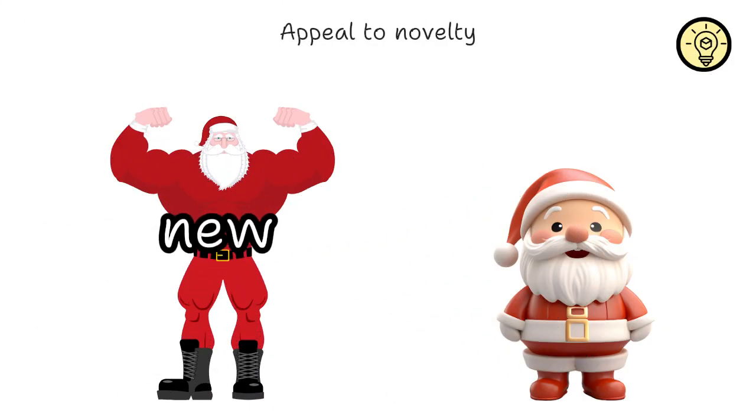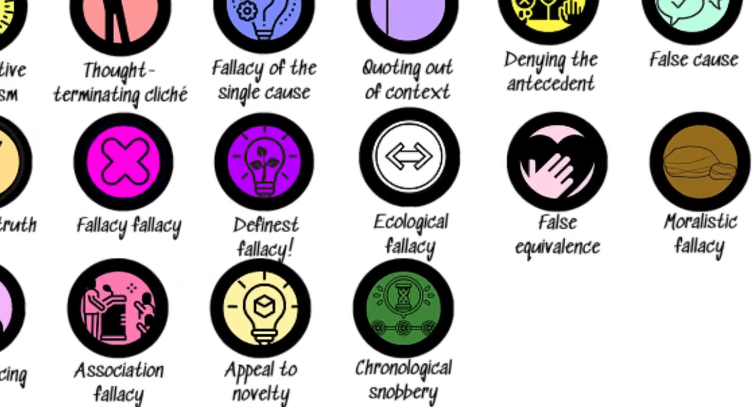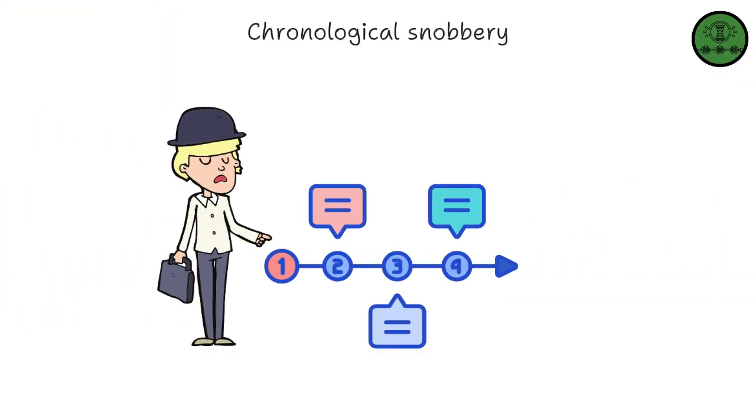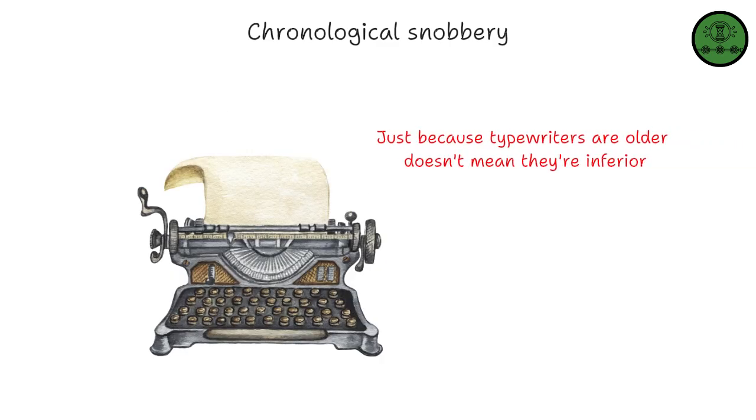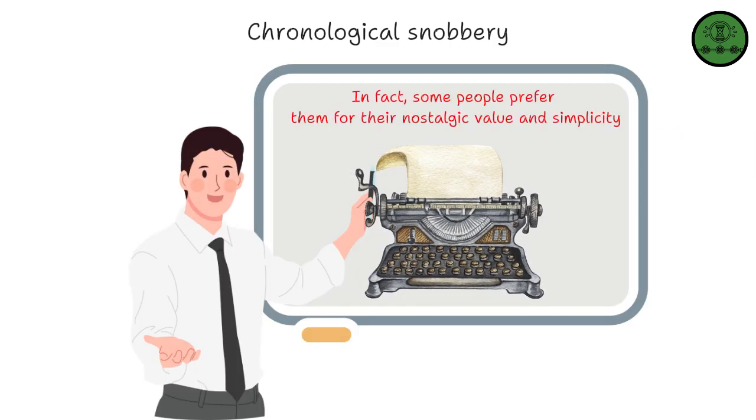Appeal to novelty. It happens when a proposal is claimed to be superior or better solely because it is new or modern. Chronological snobbery. Chronological snobbery considers modern ideas superior to those from earlier ages just because they are modern. It's a form of appeal to novelty.